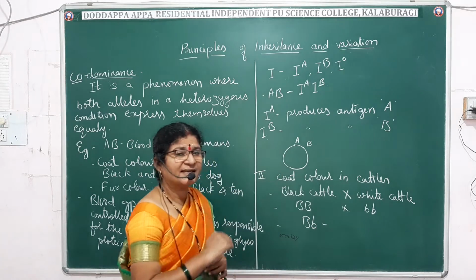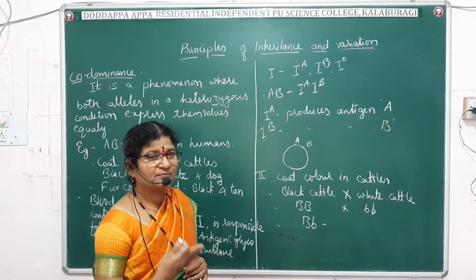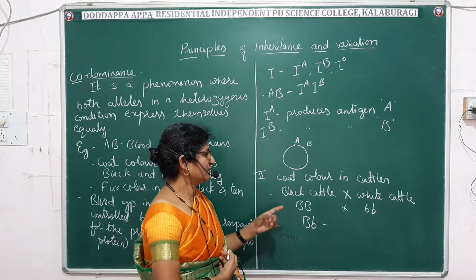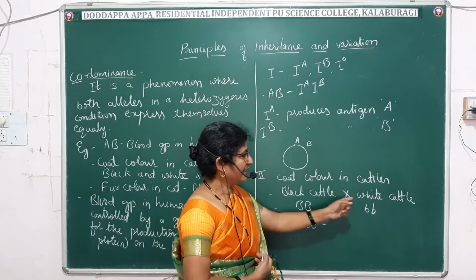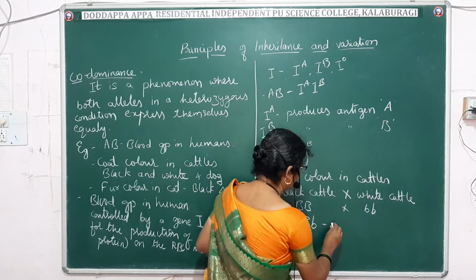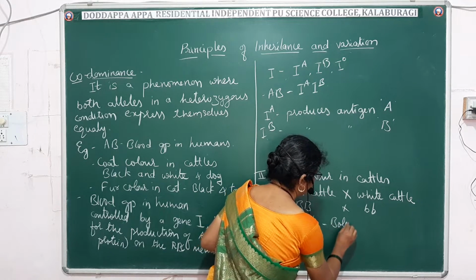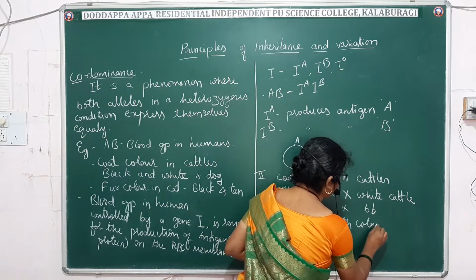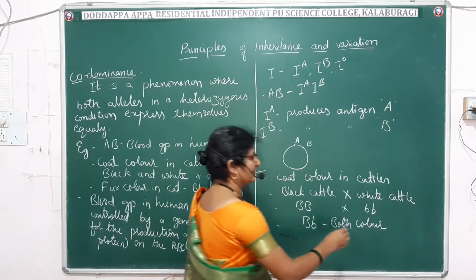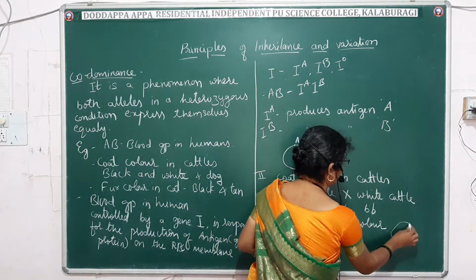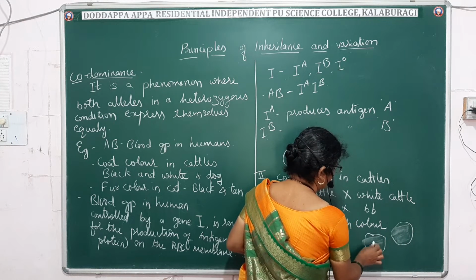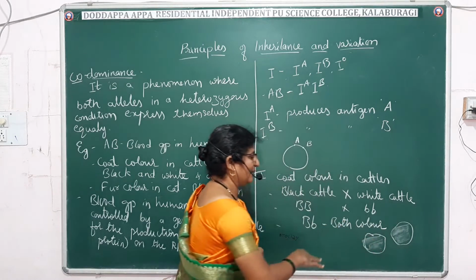This heterozygous cattle will express both characters. That is, the cattle produced from the cross between black cattle and white cattle will have a white background with black patches. Both colors it will have, black and white, with black patches on the skin over the white background.